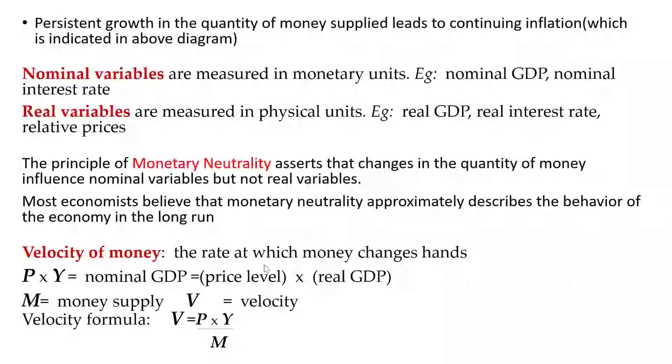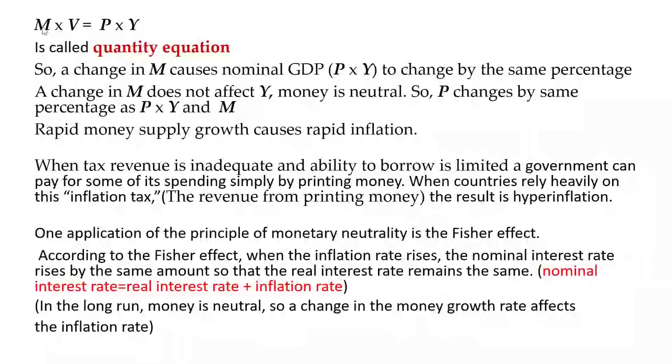Velocity of money is the rate at which money changes hands. So here, price level times real GDP is nominal GDP, M is the money supply and V is the velocity. Then the velocity formula is V = P × Y / M. So M × V = P × Y, which is called the quantity equation.